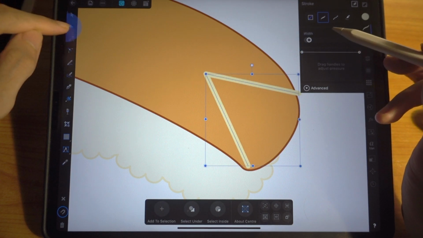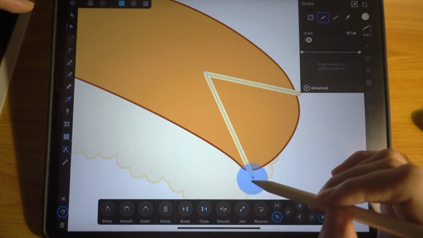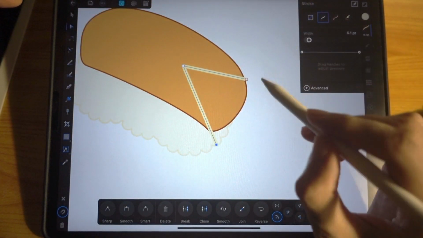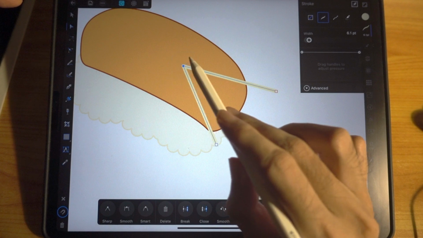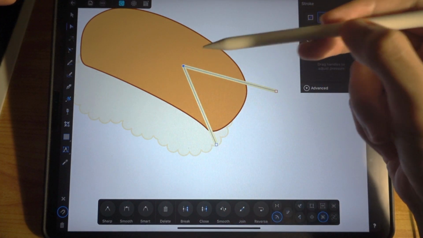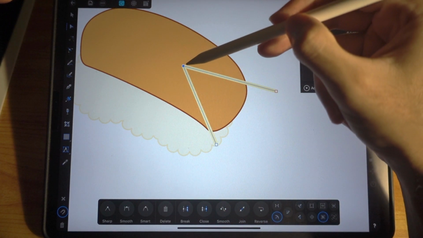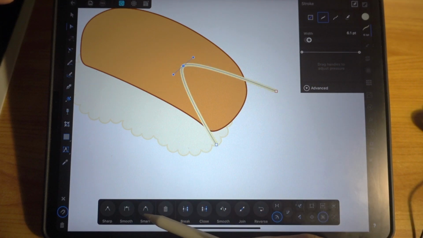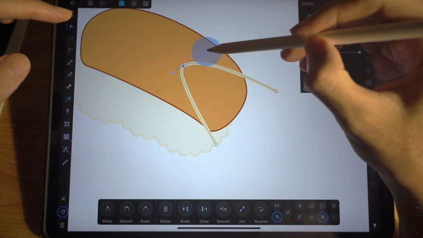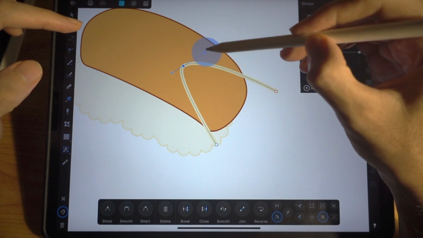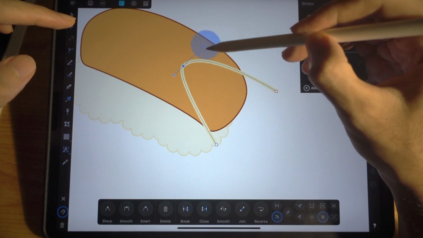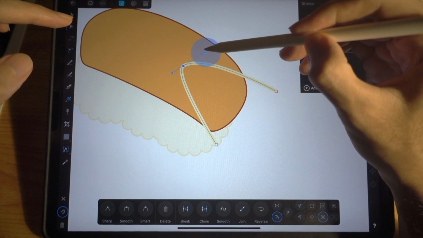Next, tap on the node tool. I'm going to drag it like that and like that, and I'm going to curve it. Do you remember how to curve it? Tap here and then tap here, smart. And then let's curve this. Do you see that when I move this, the handle also moves together.